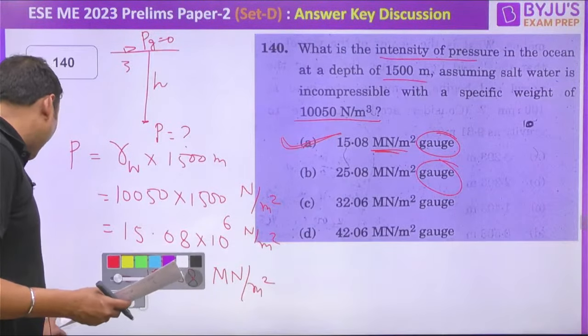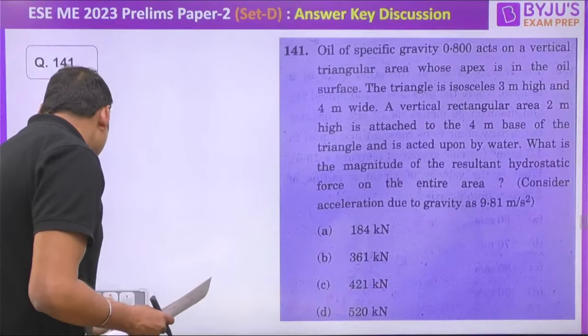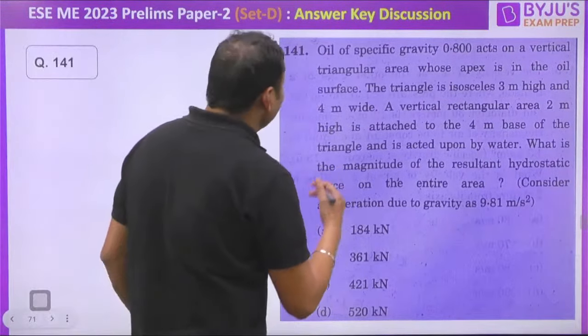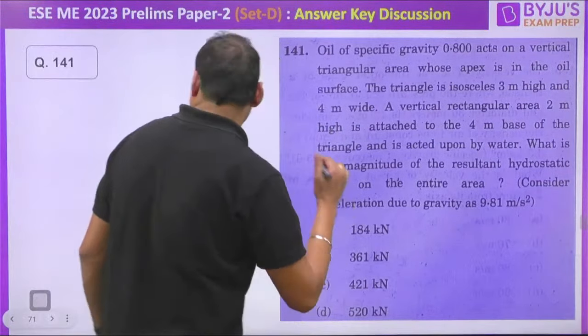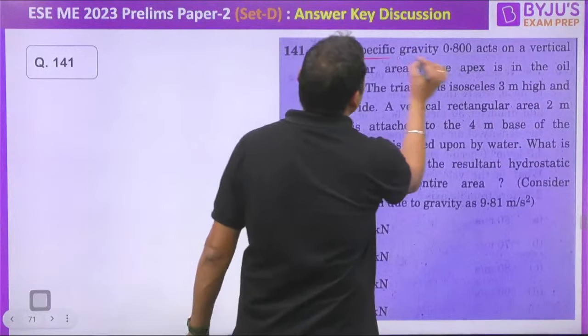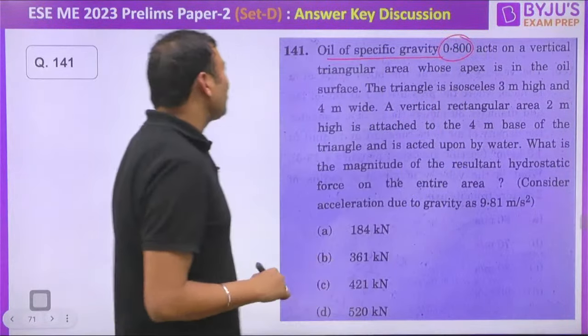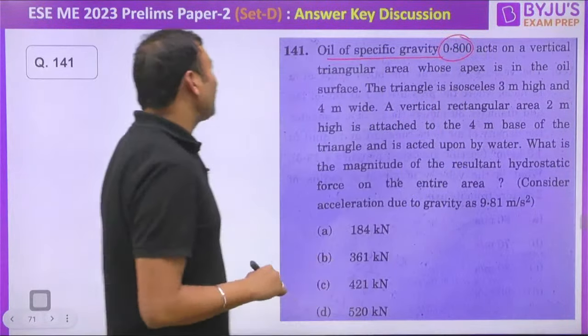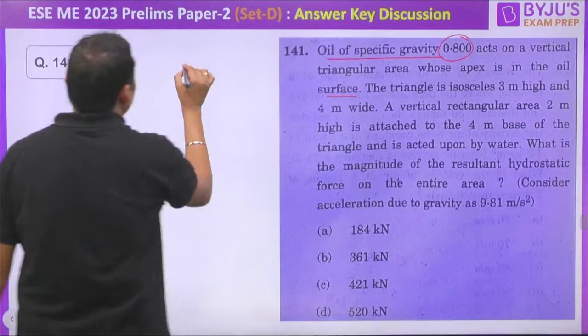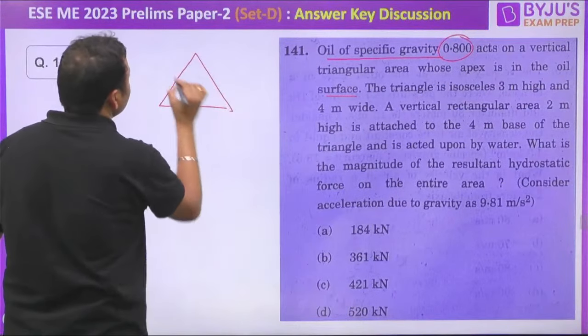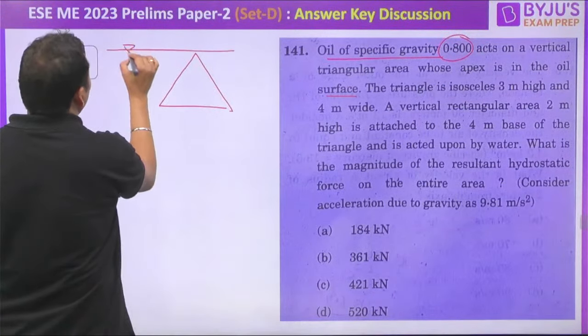Question number 141. It is a little tricky. The language is a little complicated. Students are not able to understand the language of the question. Look, oil of specific gravity 0.8 acts on a vertical triangular area whose apex is in the oil surface. What does that mean? There is a triangular surface and the free surface of oil is lying here like this. The triangle is isosceles, 3 meter high. Height of the triangle is 3 meter and 4 meter wide. Width is 4 meter.